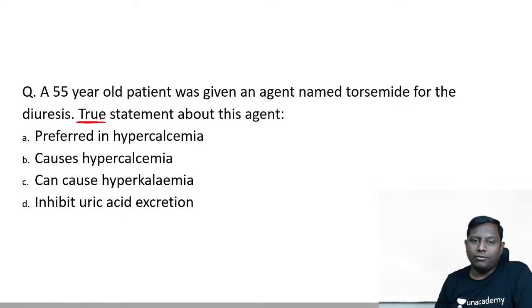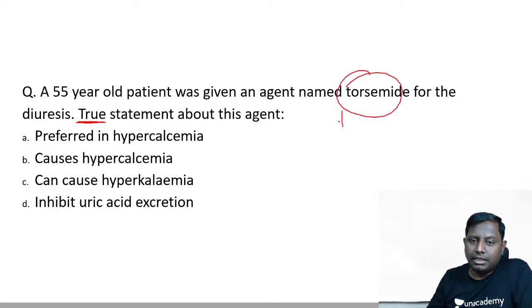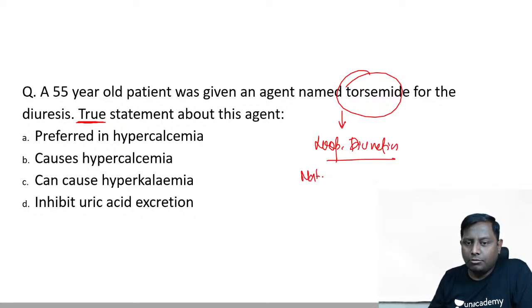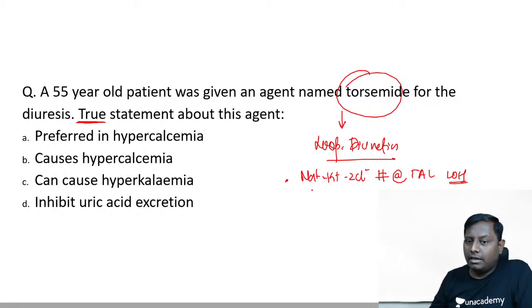So of course I think all of you guys are very well aware that this is actually a loop diuretic, and we all know that loop diuretics, what is the site? Loop diuretics act by blocking NaK2Cl, the sodium potassium 2 chloride cotransporter, at the thick ascending limb of the loop of Henle. Once they inhibit this co-transportation of NaK2Cl, of course there will be loss of sodium, loss of potassium, and everything will be lost. So it will not cause hyperkalemia. Now it will be causing hypokalemia.